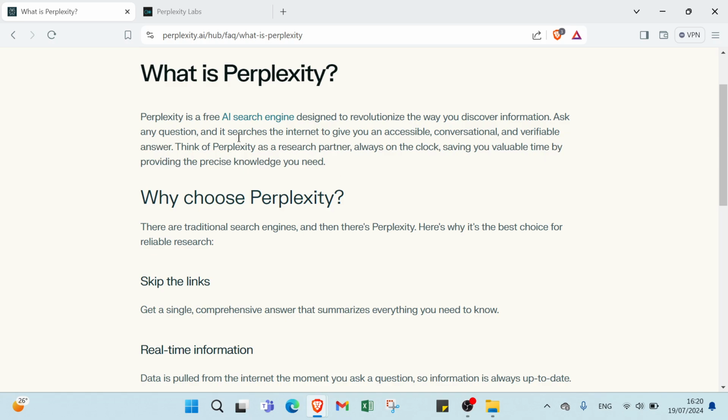Ask any question and it searches the internet to give you an accessible, conversational, and verifiable answer. Think of Perplexity as a research partner, always on the clock, saving your valuable time by providing the precise knowledge you need.